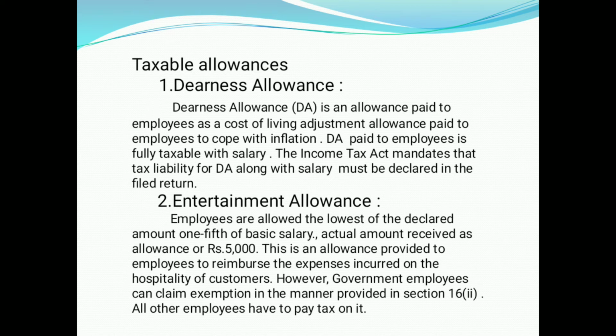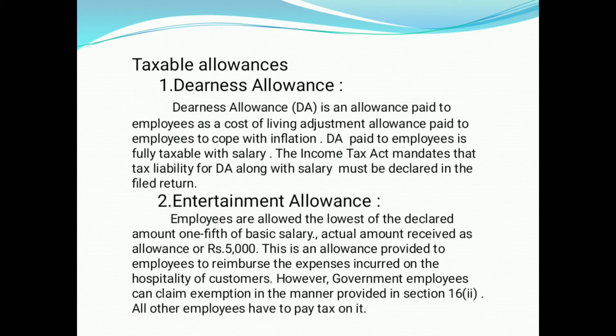The Income Tax Act mandates that tax liability for dearness allowance along with salary must be declared in the filed returns. This amount is included in income under the head income from salaries. Dearness allowance is fully taxable.